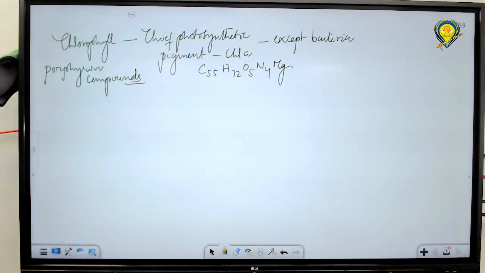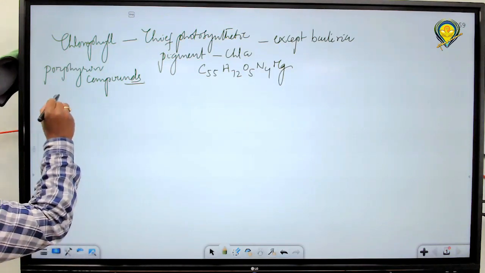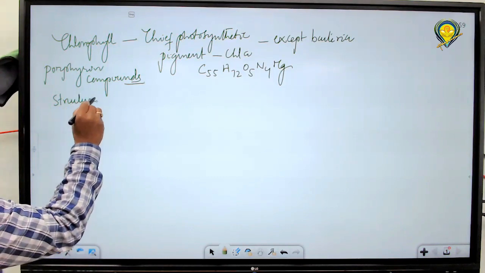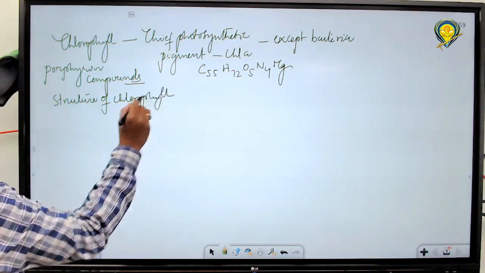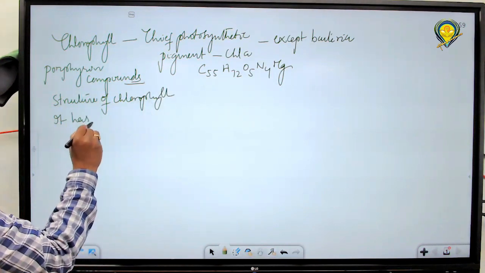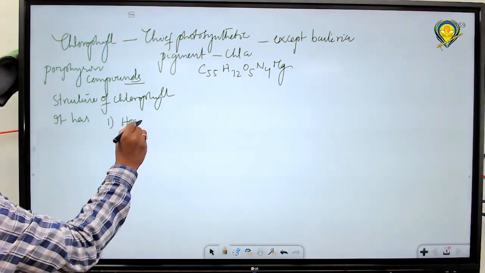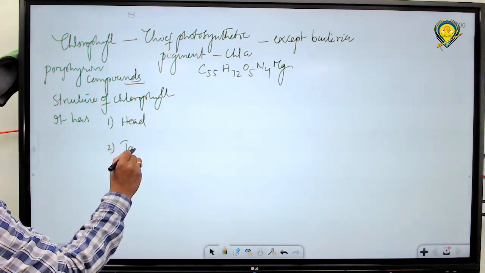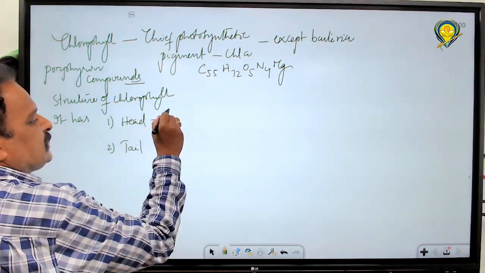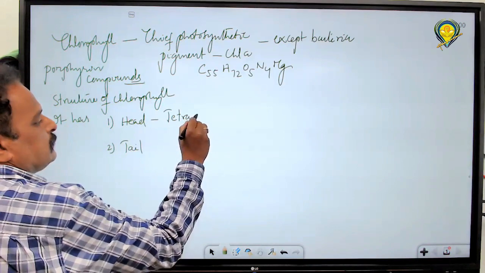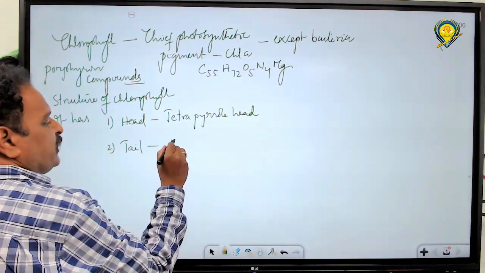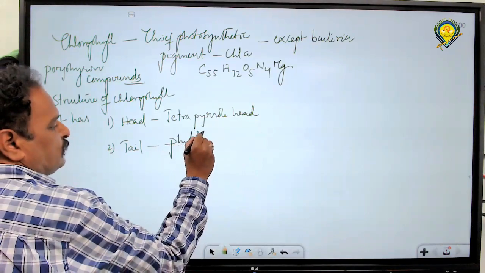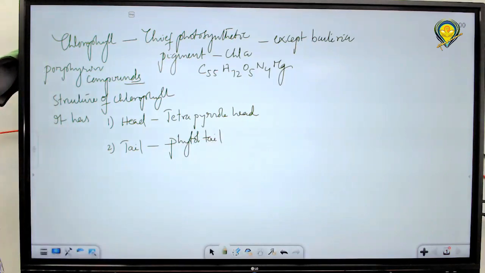When you see the structure of chlorophyll, it has a head and a tail. The head is a tetrapyrrole head, and the tail is a phytol tail.